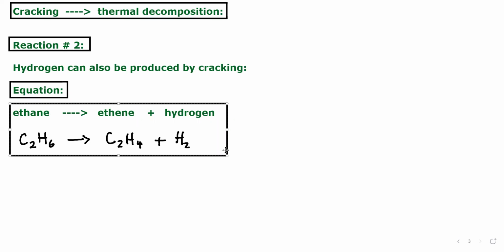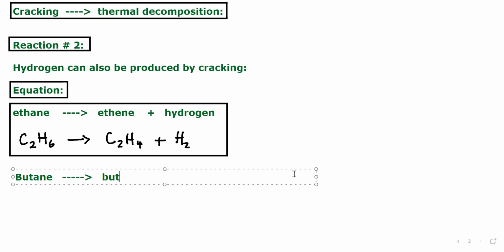Here we have the reaction. Let's write one more example of it. For example, I gave you butane. Butane is going to be decomposed into butene and hydrogen.